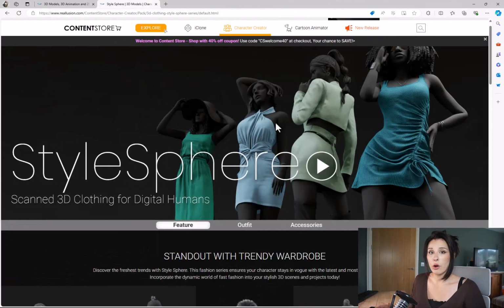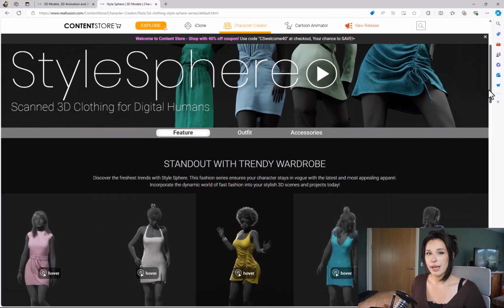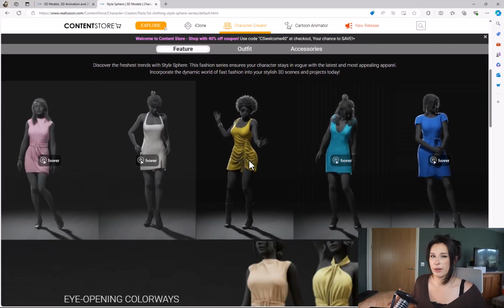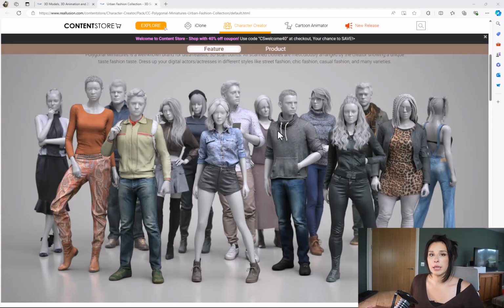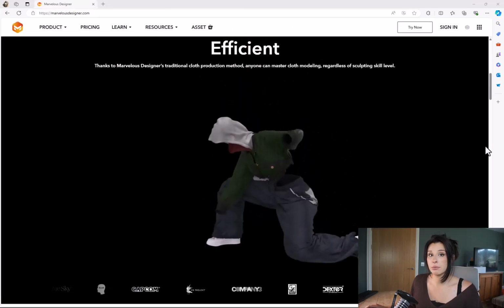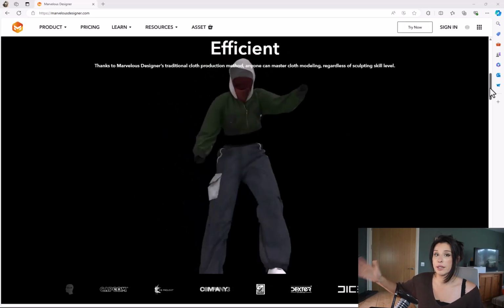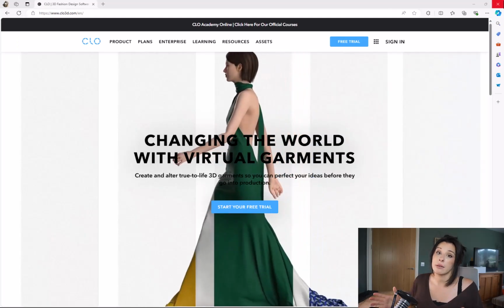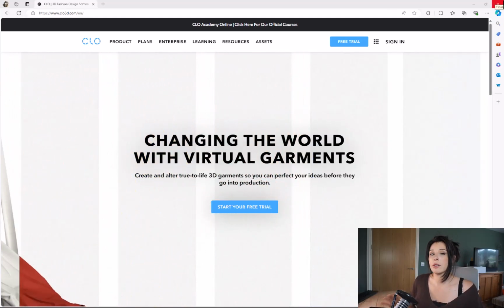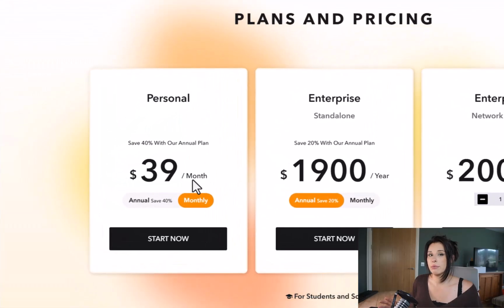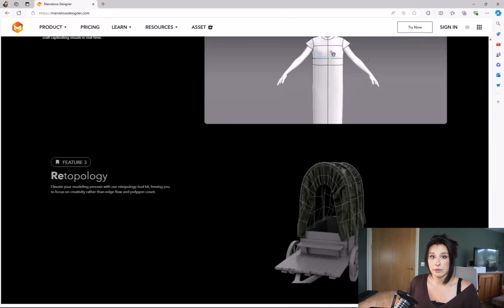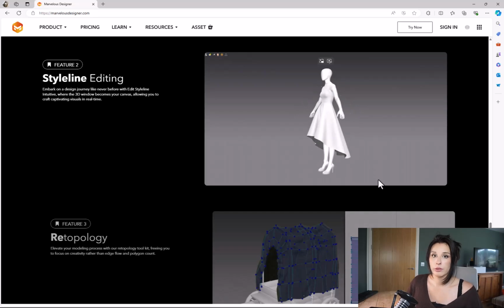So now we're going to move on to making clothes for our 3D character. If you want to quickly deck your character out in the latest strip, you can quickly add clothes to your character from the Real Illusion Marketplace. If you want to create bespoke custom pieces, there are the high ticket price programs like Marvelous Designer and Clo 3D. They can be quite expensive, so the subscription costs about $40 a month. Now, depending on your project and your budget, that might be worth your investment.